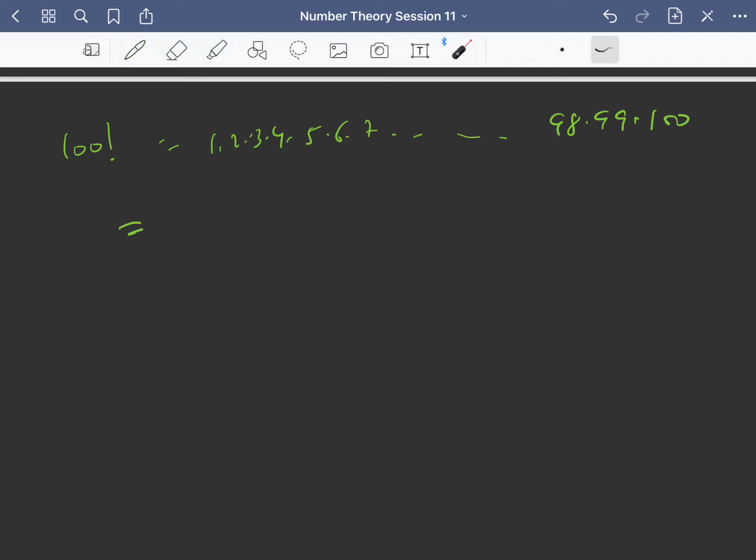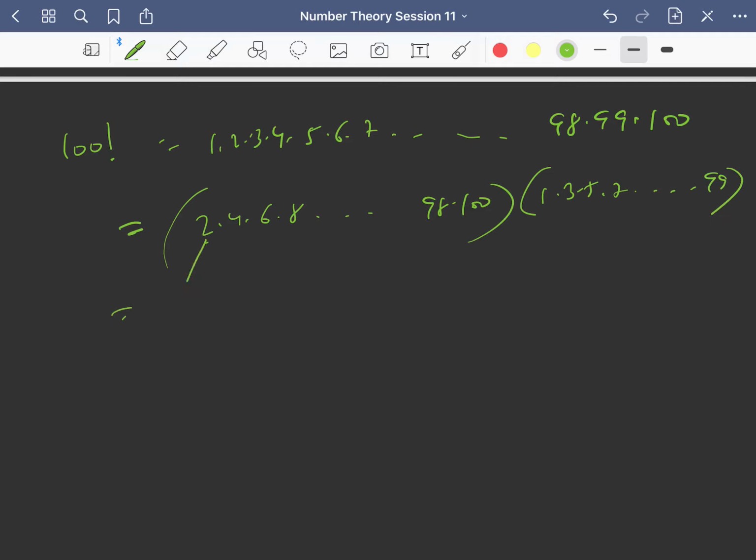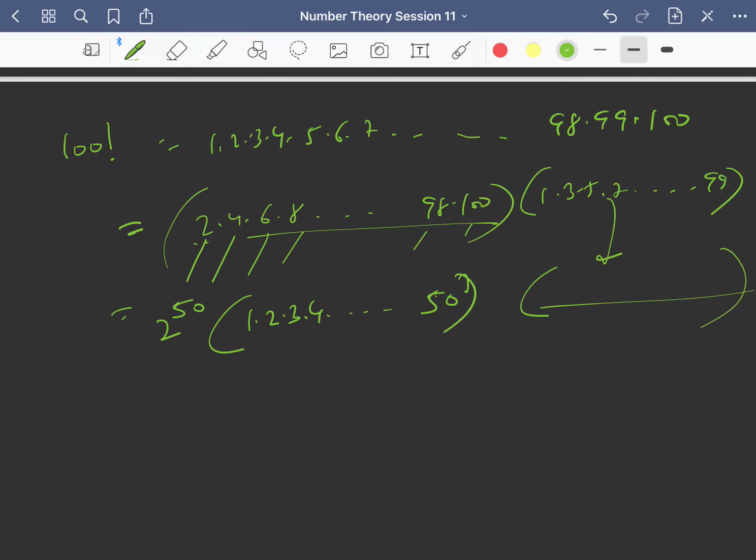So you see, in odd numbers you won't get any power of 2, right? So I am just writing 2, 4, 6, 8 up to 98, 100 in one bracket and 1, 3, 5, 7 in the other bracket, right? So from all these I can take 2 common. These are 50 numbers, so I will get 2 power 50 into 1 into 2 into 3 into 4 and up to 50. And this other part is as it is, right? Is this clear?